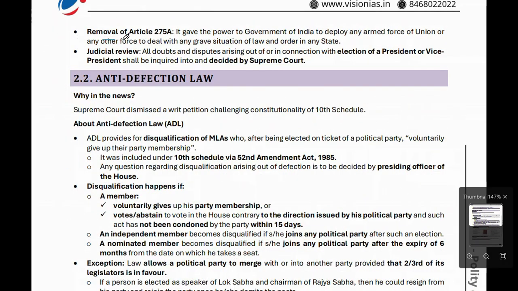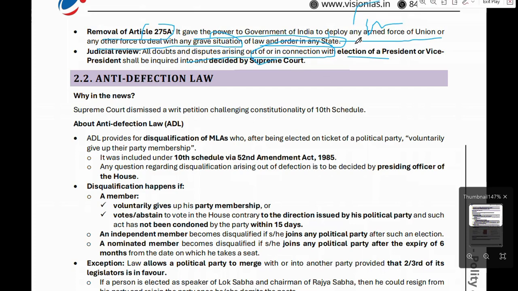Now, removal of Article 275. It gave the power to the Government of India to deploy any armed force of the Union or other force to deal with any grave situation of law and order in the state. Judicial review: all doubt and dispute arising out in connection with election of President and Vice President shall be inquired into and decided by the Supreme Court. This is all about emergency.